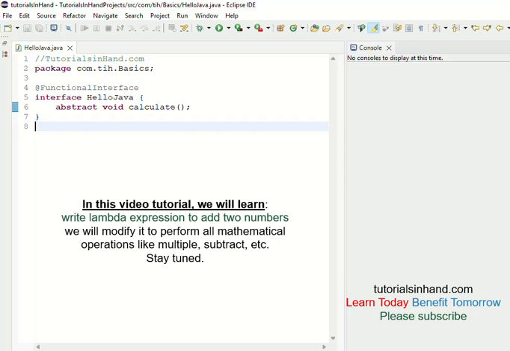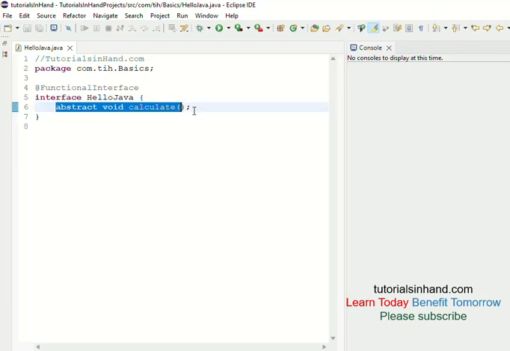Welcome to tutorialsinhand.com. In this video tutorial, we are going to see how to add two numbers or subtract two numbers using lambda expression. As we have already explained, we write lambda expression implementation for any functional interface which has only one abstract method.